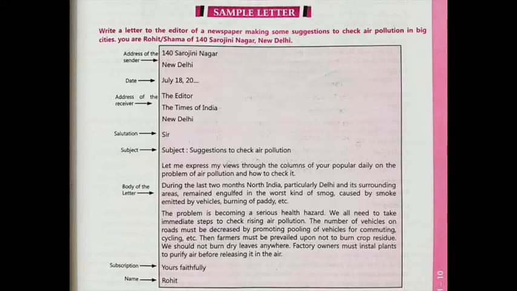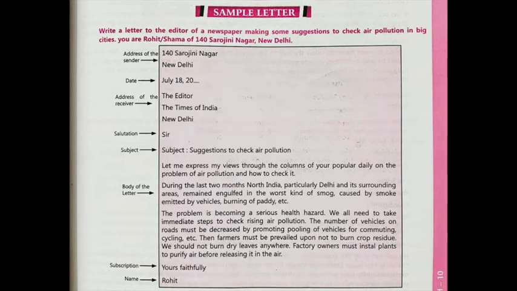Your popular daily means through or with the help of your newspaper, on the problem of air pollution and how to check it. So this is just the introductory paragraph, nothing more you have to write here. Here you just give a hint or the introduction, who you are, or directly why you have written this letter to the editor.